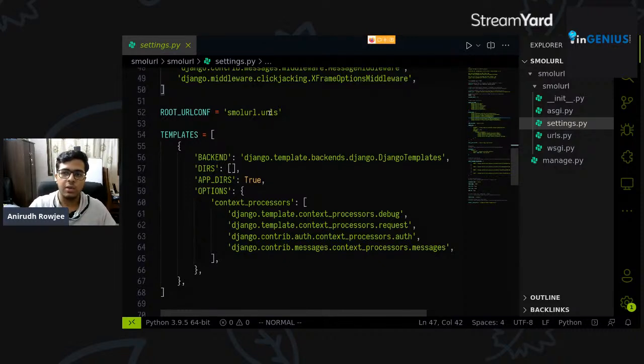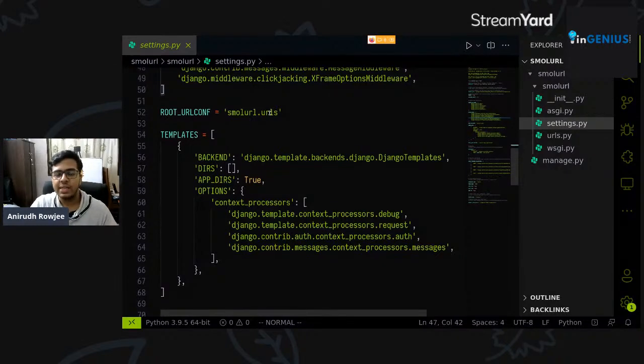So a URL config is essentially just a file that tells the framework where to route each URL that comes. So when you go to www.google.com/home, right, or www.google.com/images, right? So how does that server know that when someone says /images, I have to respond with this particular data, right? So that's the URL configuration.